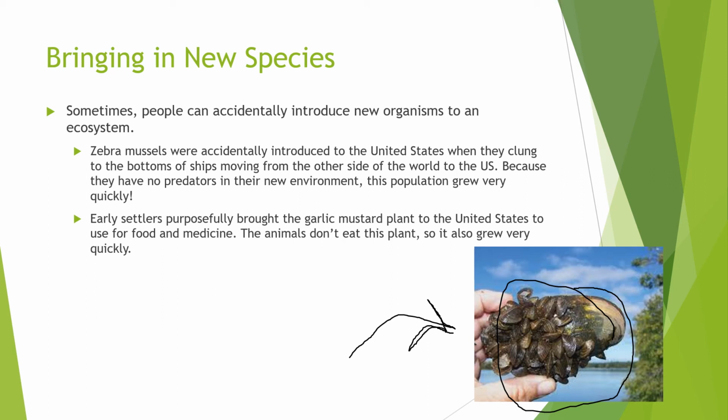Something else that was introduced was garlic mustard plant. But unlike the zebra mussels, which were introduced on accident, these were introduced on purpose. The early settlers brought this plant to the United States in order to use for food and medicine. But again, the animals from our ecosystem aren't used to this organism, so they weren't eating this plant, which means it grew very, very quickly, and it made less room for some of our natural species.